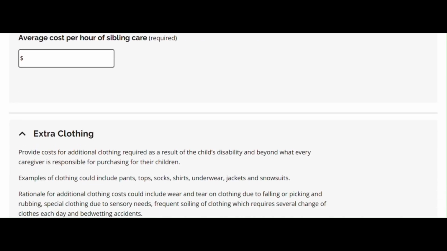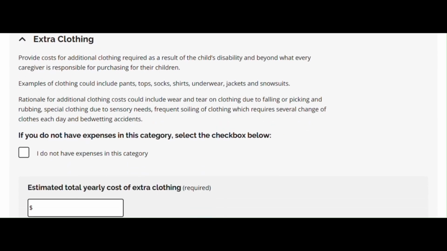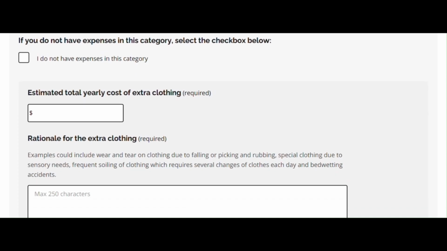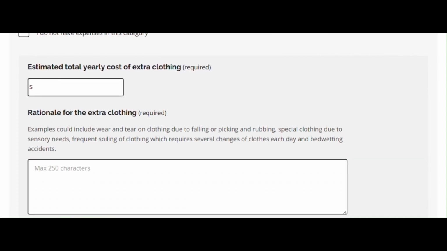Extra clothing: costs for additional clothing required as a result of the child's disability and beyond what every caregiver is responsible for purchasing for their children. Keep in mind that parents and caregivers are expected to purchase clothing regularly as children grow. For this section, consider the cost of clothing that is replaced due to things like soiling, chewing on shirt collars, picking at fabric, etc. Some families may utilize secondhand shops or get clothing for free from friends, family, and community agencies. Like the other categories, document what the cost would be for you to purchase the clothing at regular cost.